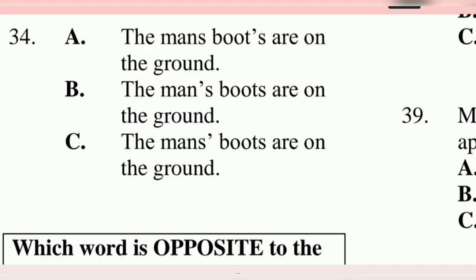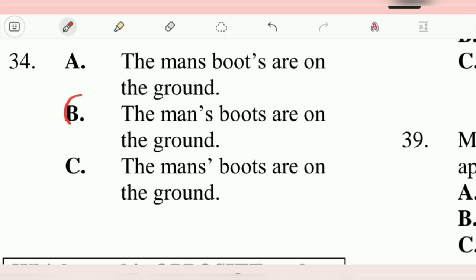34. The man's boots are on the ground. The man's boots are on the ground. The man's boots are on the ground. The one that's showing proper ownership is B.